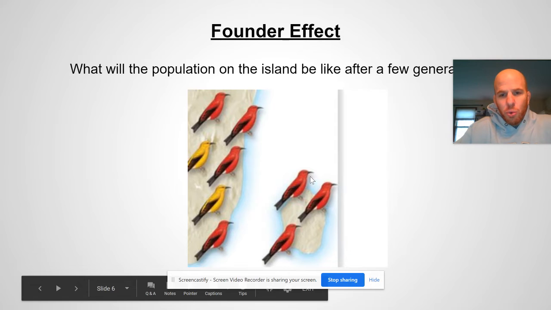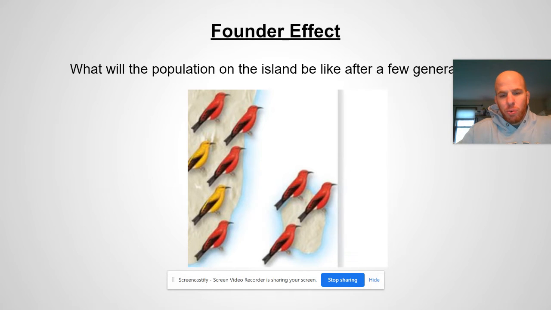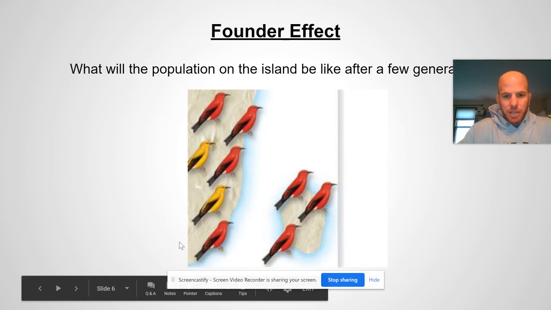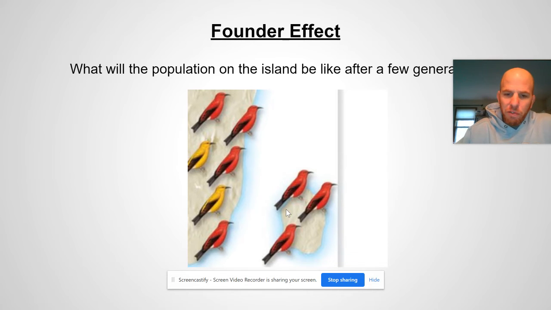So what will this population look like after a while? Well, you see all of our yellow birds stayed over here, but I have just a few individuals that colonized and founded this island. So you could probably guess that after a few generations, the frequency of our red allele is going to be much higher on this island than it was over here on the mainland because of the founder effect. And again, this is a random change. These birds aren't sitting there saying, I'd like to go found a new island and start our own population. This is a random change that occurred.